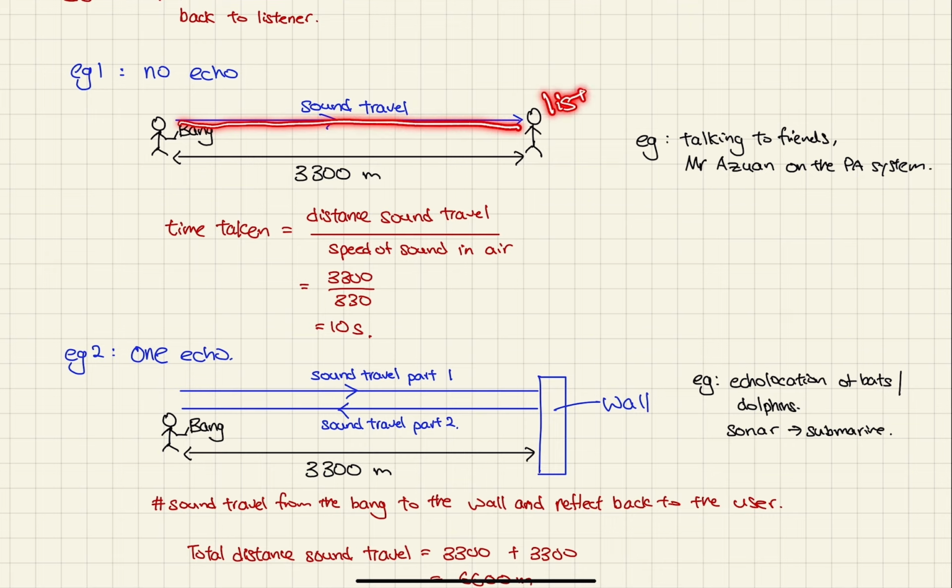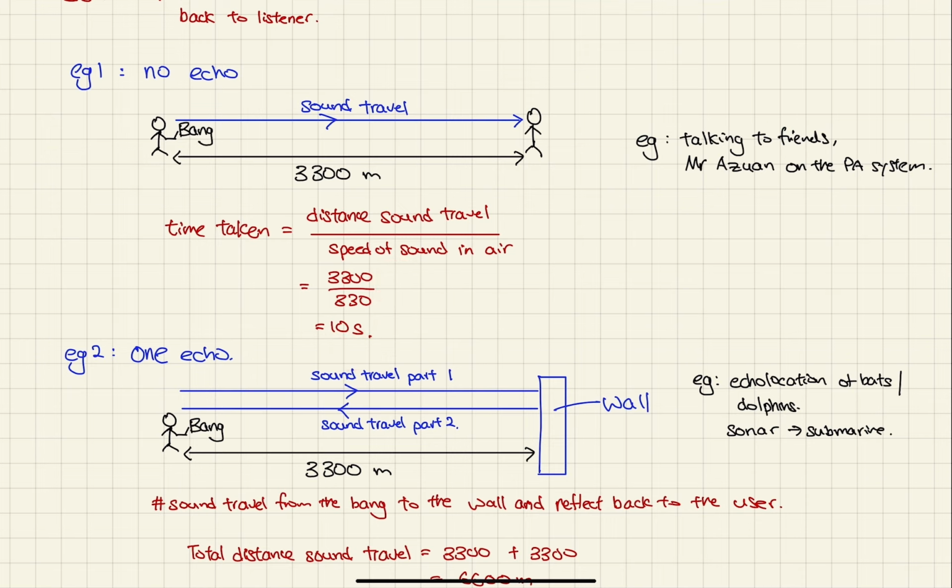This is the listener. Imagine the distance down here is 3,300 meters. So the time taken for the sound to travel will be 3,300 meters divided by the speed of sound in air, which is about 330 meters per second. It will give you 10 seconds. So this is your final answer, 10 seconds.